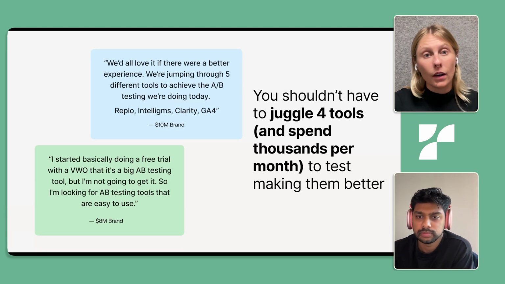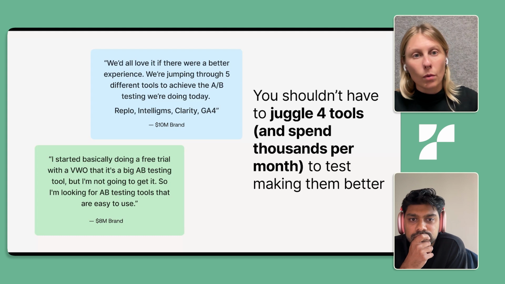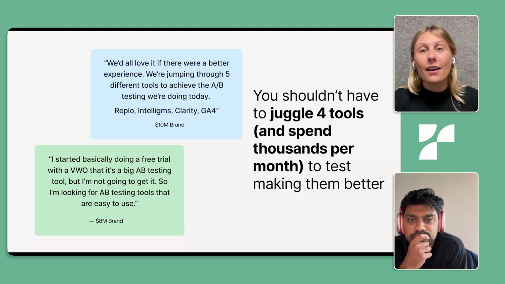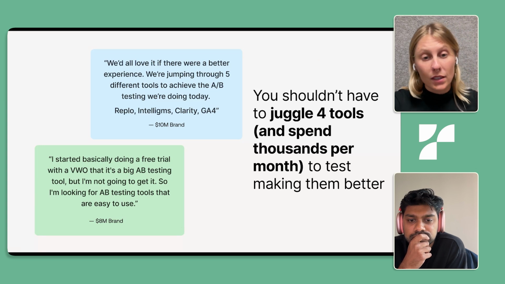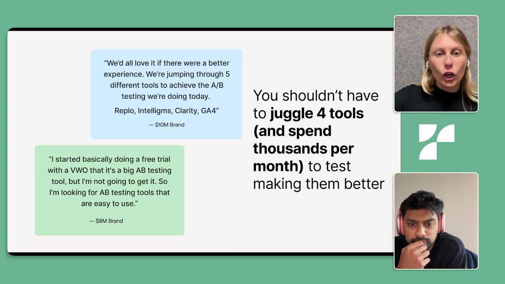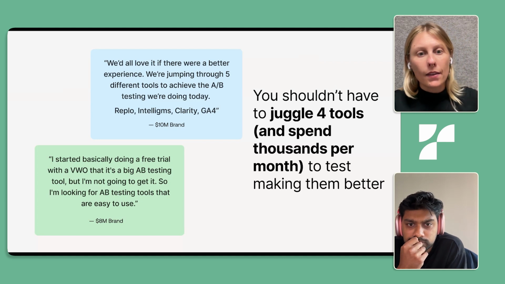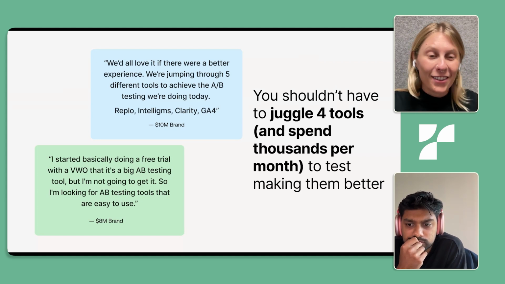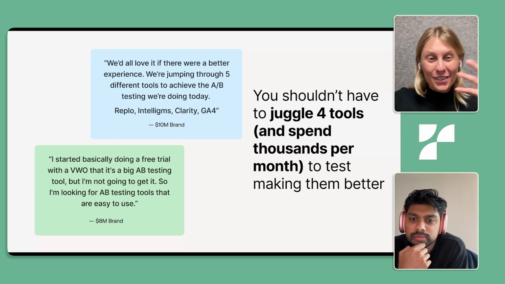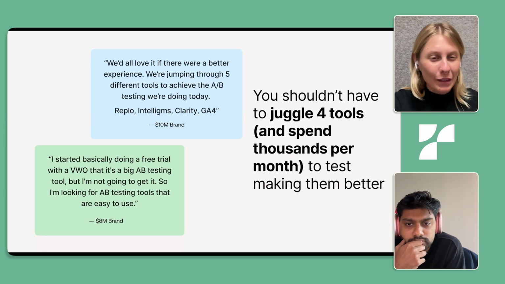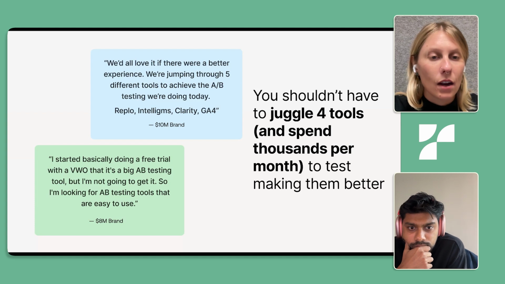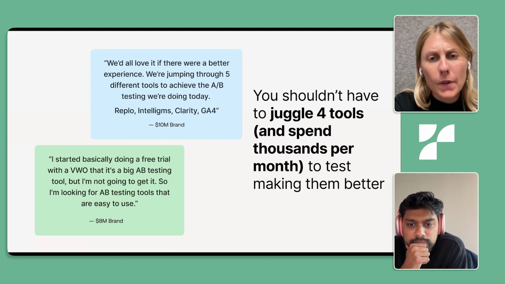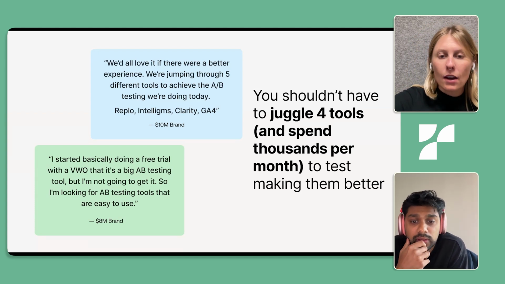And you can see in this very first quote here that I got from a customer, they're jumping through 5 different tools to do the A/B testing that they want to be doing today. They're building their pages in Replo, going into IntelliGems to do the A/B testing, looking at the heat maps in Clarity, and then looking at other metrics in GA4. And they're trying to piece together this puzzle across all these different platforms so that they can start increasing that conversion rate and achieving some of the goals that they set out at the beginning. Yeah, I think those are kind of the key areas.